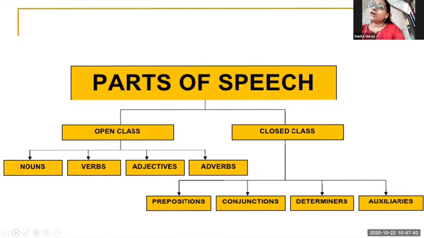You can take verb. Verb explains the actions, functions in the sentence. Suppose I will take any word that is go. By joining ing to it, go, going, gone, like that. So, verb also changes. We can use any form of the verb.